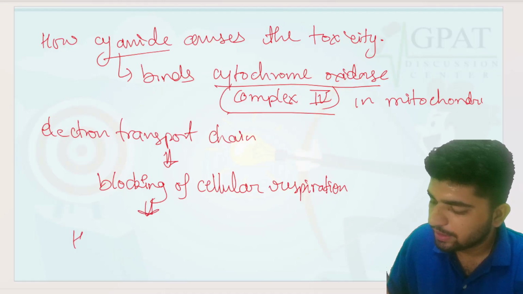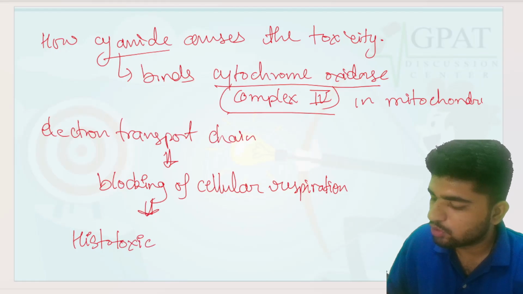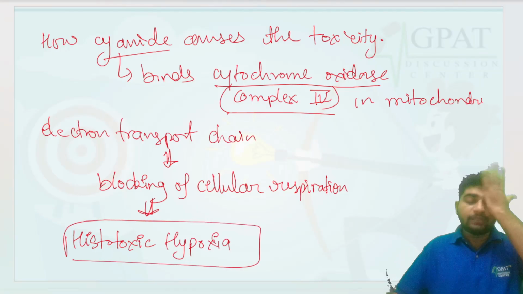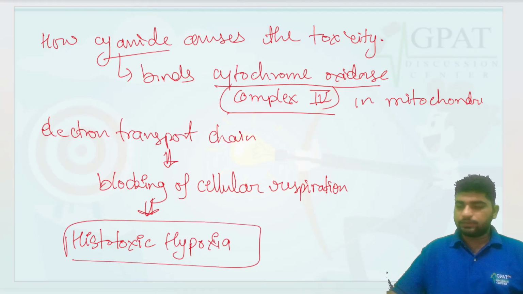There is histotoxic hypoxia. So what will be the end product of cyanide poisoning? That is histotoxic hypoxia. There is less oxygen present in the tissue, which is quite toxic towards the tissues. So this is the mechanism behind cyanide poisoning.